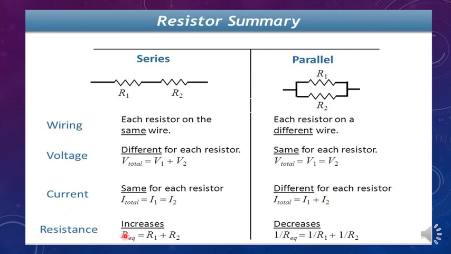Then coming to the resistance. It is very clear that in case of series, the resistance will be increased because the total resistance in case of series is the sum of every individual resistance. So in series combination, the resistance will be increased. In case of parallel, the resistance will be decreased.